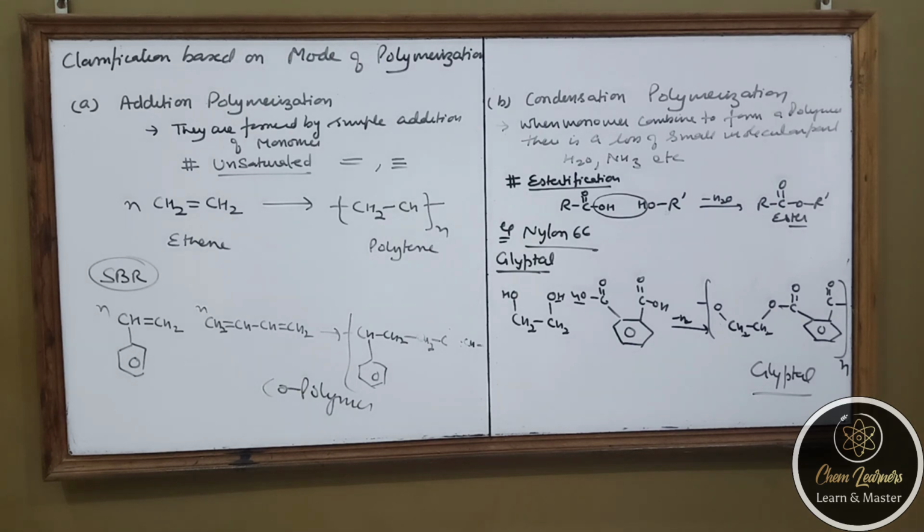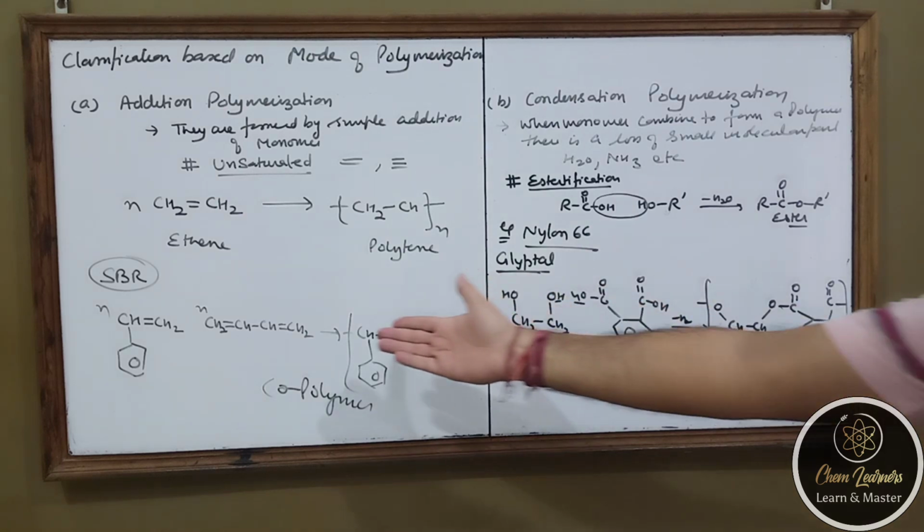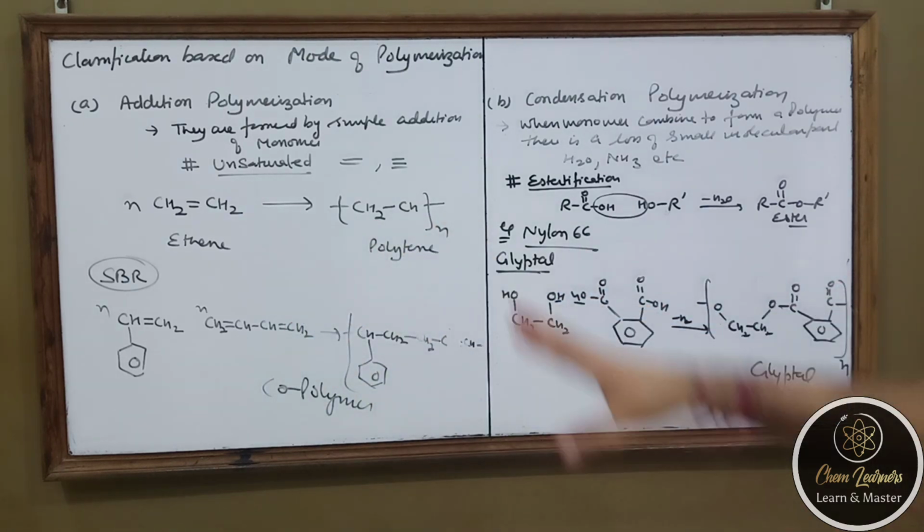Most of the time when we do addition polymerization, they involve single monomers, but sometimes they may involve two monomers also. So most of the time they form homopolymers, but condensation polymers are always of different types and they are copolymers. Addition polymerization occurs only in unsaturated compounds because they contain a double bond.